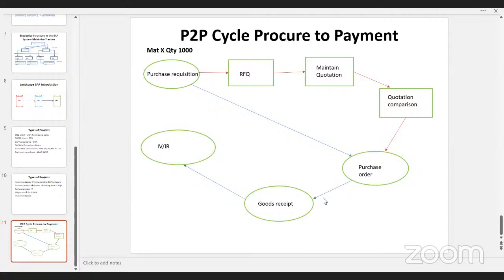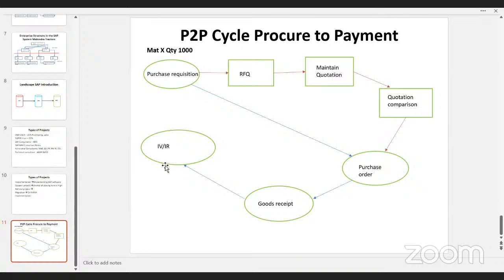Like what is the price of each quantity? In total, how much quantity is supplied? Is he providing any discounts? What are the delivery terms and payments? What is the total amount? Is there any error in the total calculation? You will try to check everything. That is called invoice verification.